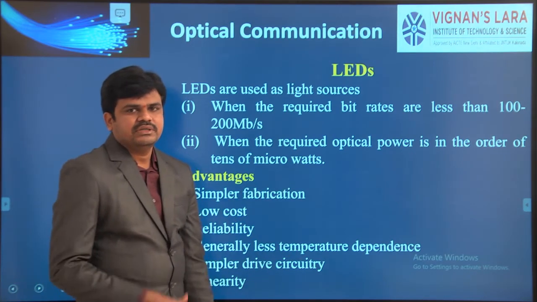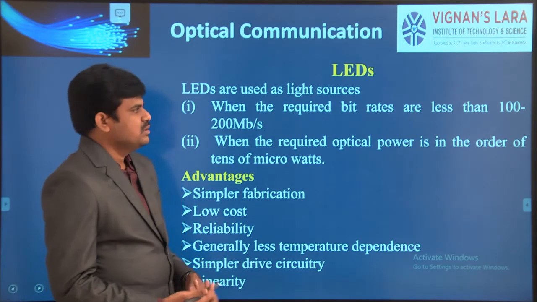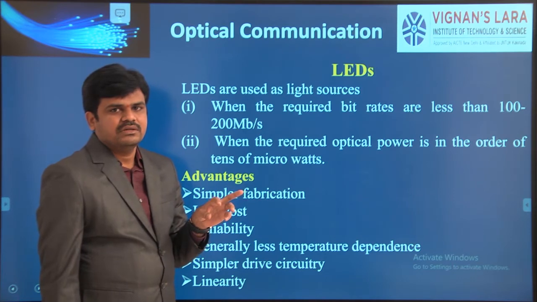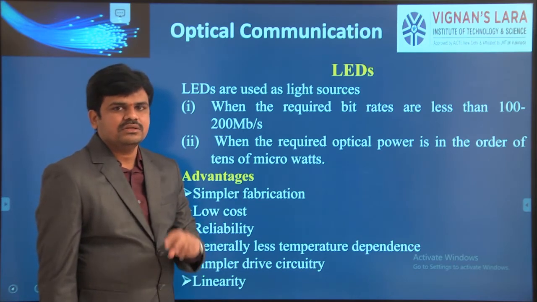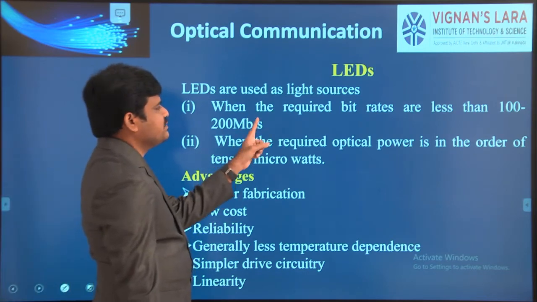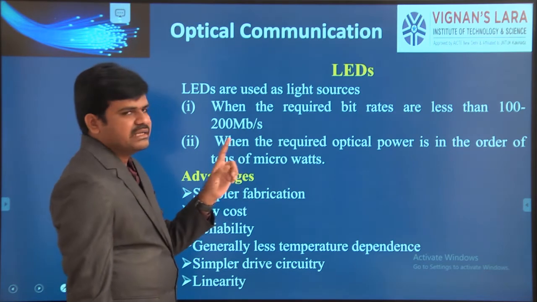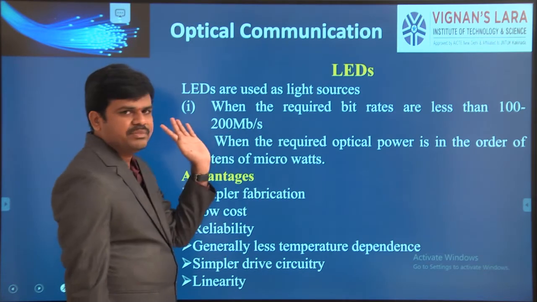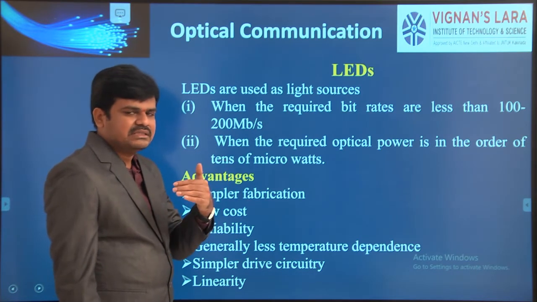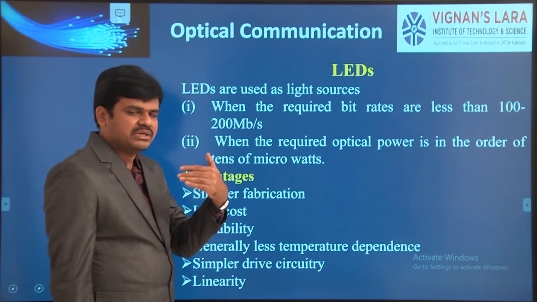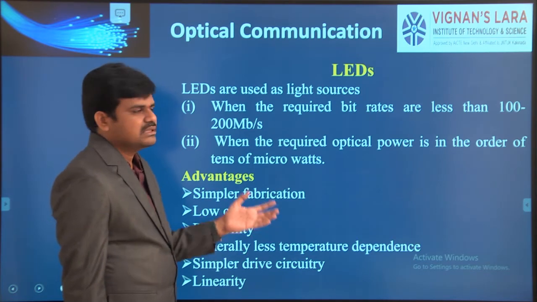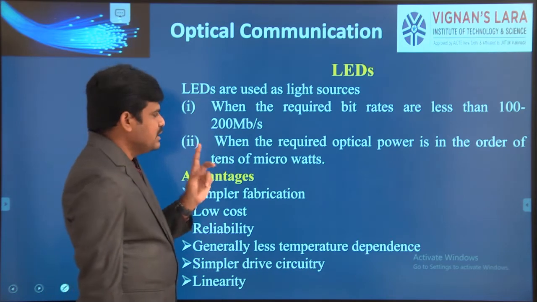Right. So next topic is LEDs. Generally LEDs are used as light sources based on two requirements. What are those? The first one is when the required bit rates are less than 100 to 200 Mbps. When the bit rate is less than 100 Mbps or less than 200 Mbps, then the optical source that can be used is the LED.